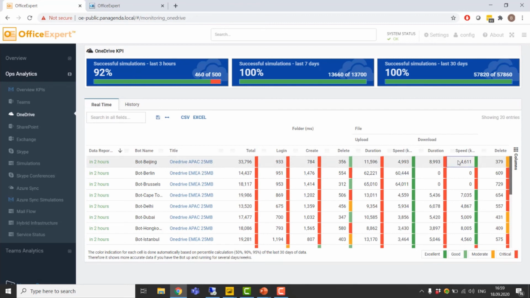And for each of your locations, we're going to benchmark those performances to see when you're facing a bad performance or a potential outage. And of course, everything that you see within Office Expert is actionable. We have a robust notification framework complete with integrated Teams applications to keep you in the loop, whether that's about performance or license management.